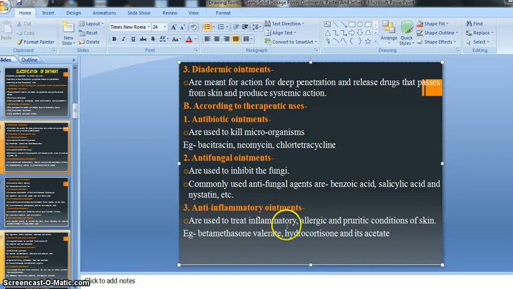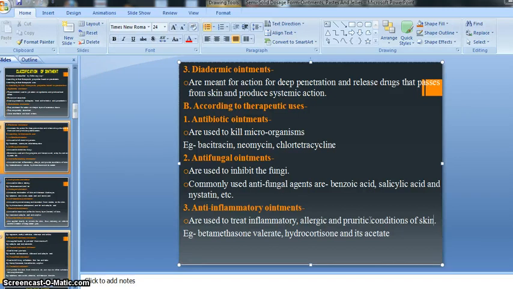So the anti-inflammatory ointment shows anti-inflammatory action. If we get an allergy, it also helps to treat the allergic condition and rashes, right? And if we get itching on our skin surface, the doctor also prescribes the anti-inflammatory ointment.